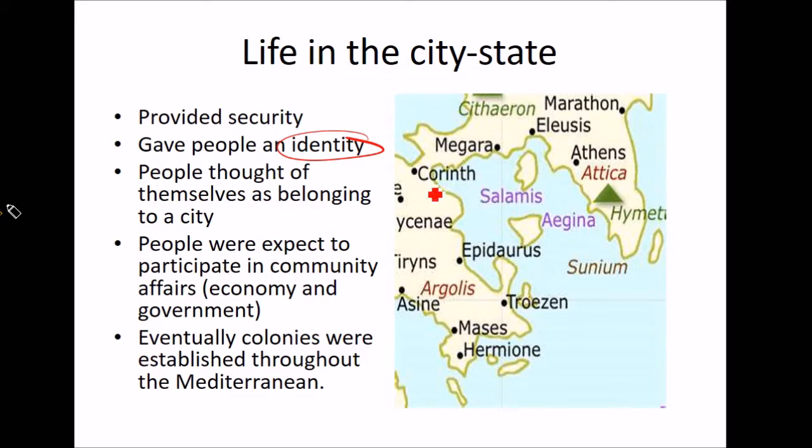But back then, they didn't do that. They identified themselves with their city-state. So if you went up to somebody back then who lived in Athens, they would say they were Athenian. They wouldn't say they were Greek. They would say they were Athenian. So that's identity. People thought of themselves as belonging to a city. That's right. Write city down.